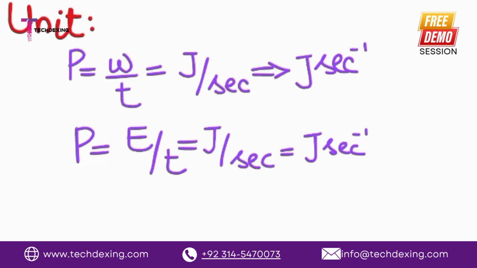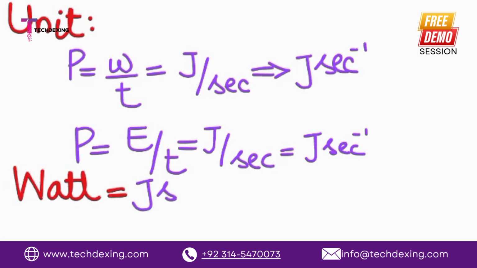But we have another formula for the power, that is P is equal to the energy or change in energy divided by T. So we want to find out the unit from this equation too. So what is the unit of energy? Joules. Right, it means the joule. Time is again the second. So the unit of the power from this expression is also the same. It is the joule and the second raised to power minus 1.